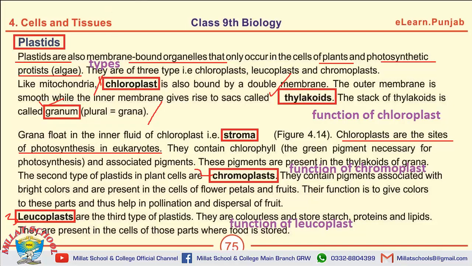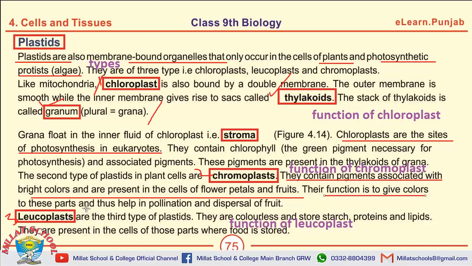The next question is about chromoplast. What is chromoplast? Chromoplasts are plastids, no doubt, and they contain pigments other than green, with bright colors in flowers and fruits. So the question may be, what is the function of chromoplast?